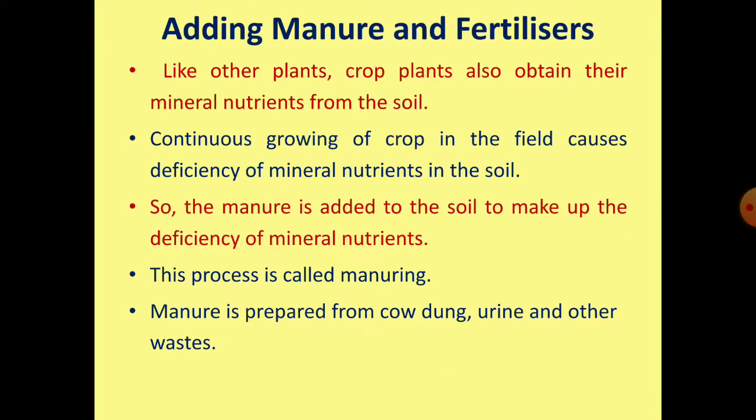Next step is adding manures and fertilizers. Like other plants, crop plants also obtain their mineral nutrients from the soil. Continuous growing of crop in the field causes deficiency of mineral nutrients in the soil. So the manure is added in the soil to make up the deficiency of mineral nutrients. This process is known as manuring. Manure is prepared from cow dung, urine and other organic waste.